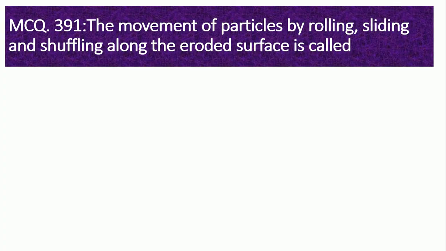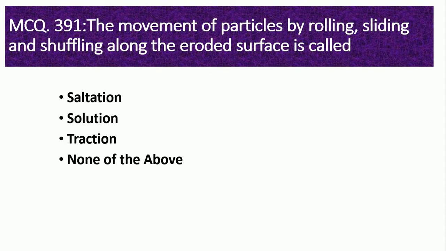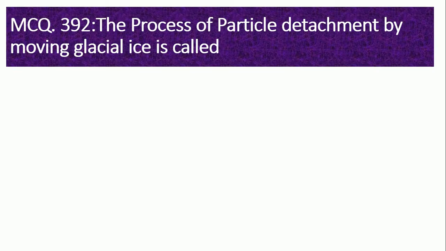14. MCQ number 391. The movement of particles by rolling, sliding and shuffling along the eroded surface is called saltation, solution, traction, none of them. So the right option is option number 3, traction.